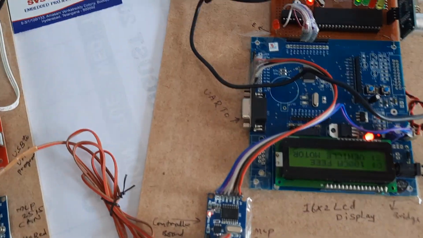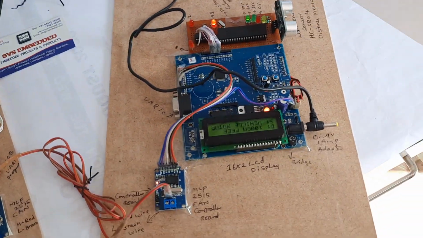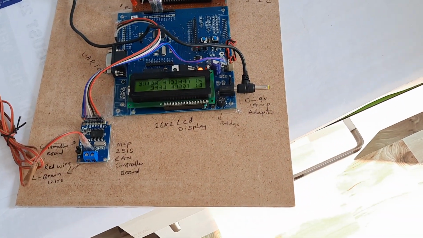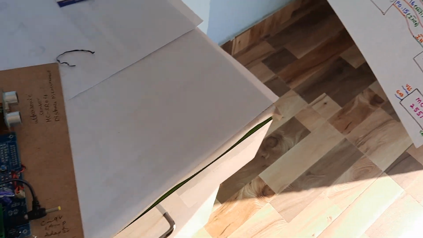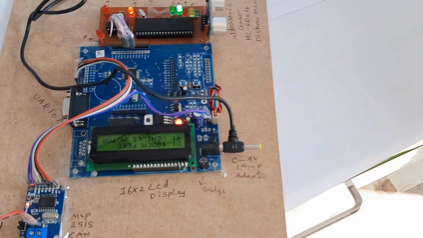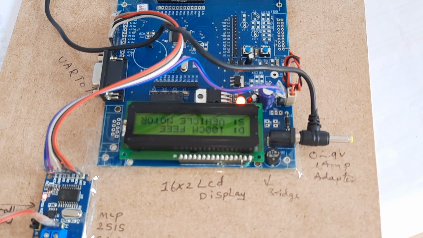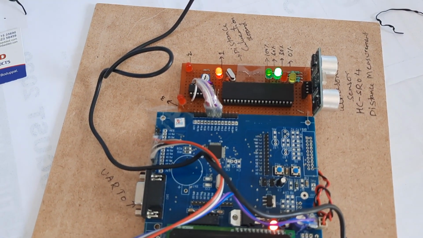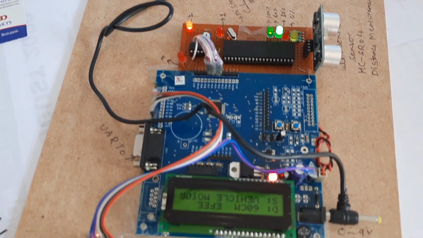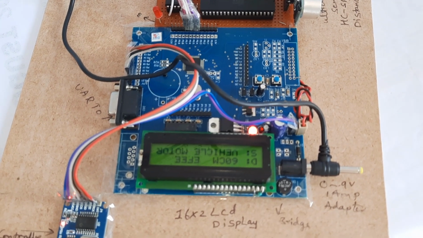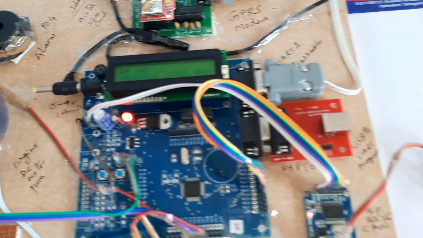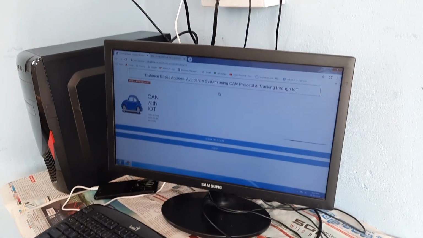Now I am taking one paper. Here it will come as 60%, and the second LED should be on. It is showing as 60%, and in the LCD 60%, CAN no accident.